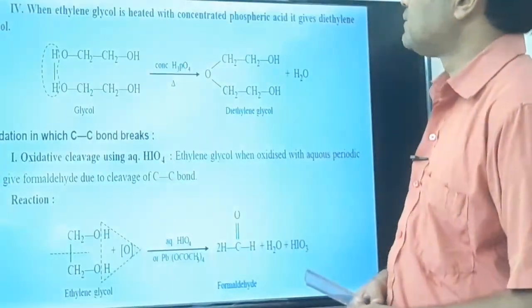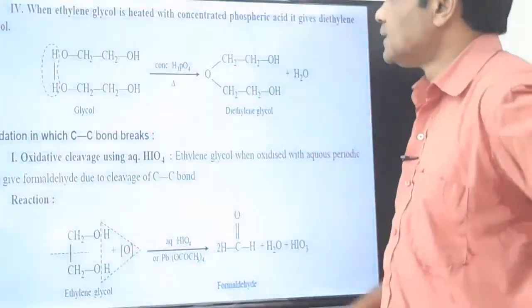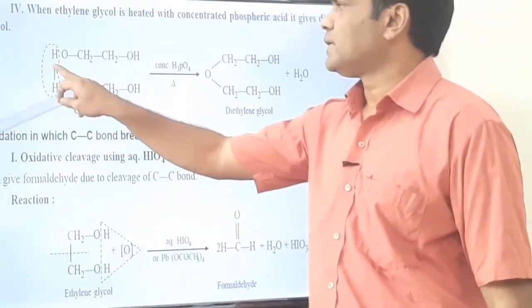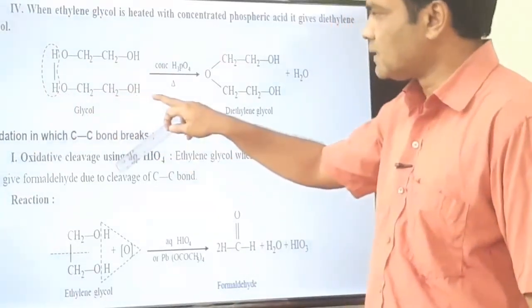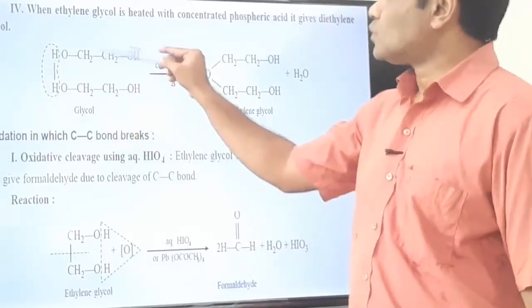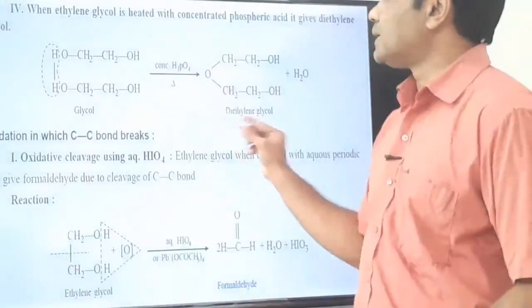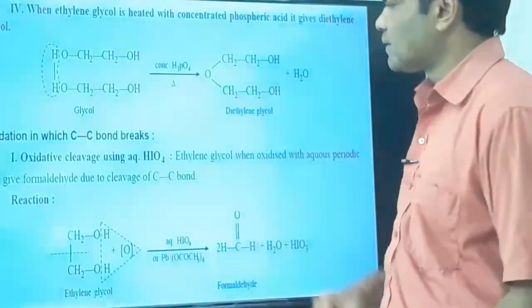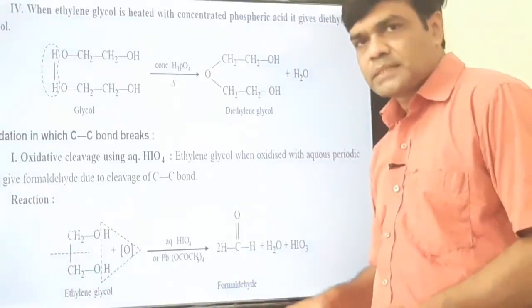Then fourth is when ethylene glycol is heated with concentrated phosphoric acid. In that case, sorry, here there is no bond. It is one molecule of ethylene glycol. It is another glycol molecule. There is no bond here. Okay. So 2 molecules of ethylene glycol are treated with phosphoric acid. Here dehydration takes place and we get diethylene glycol. Okay, then we are discussing the reactions.